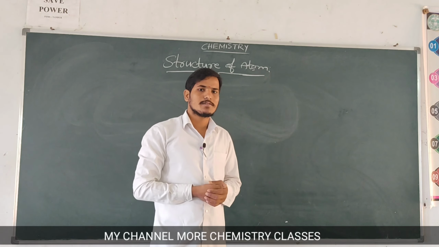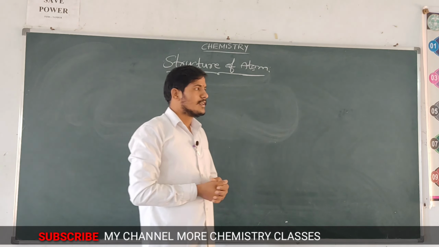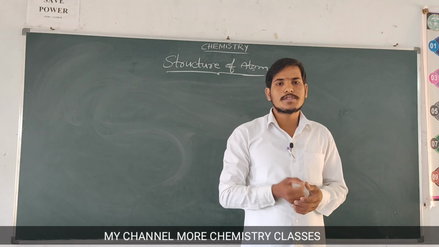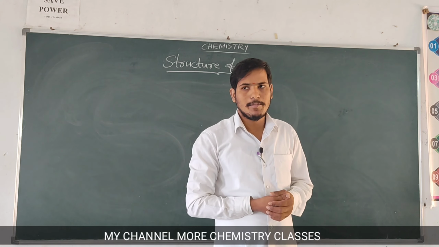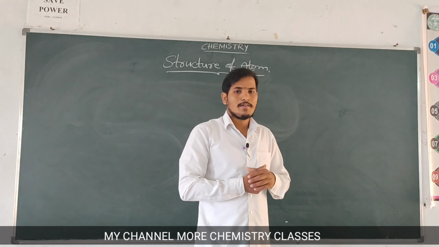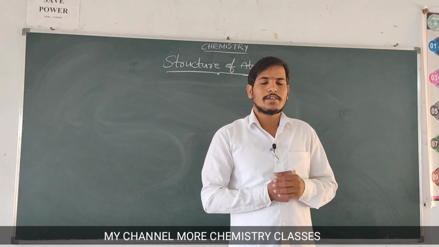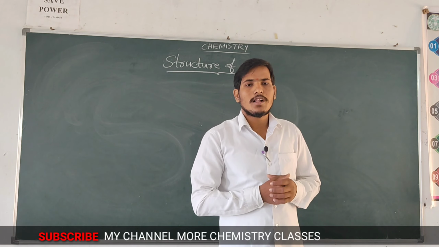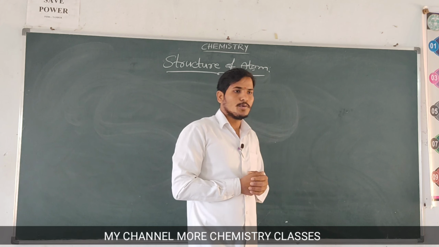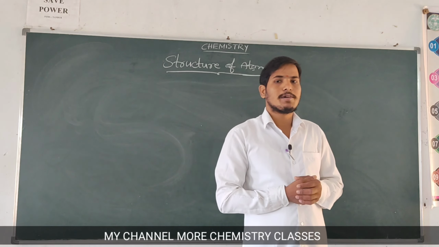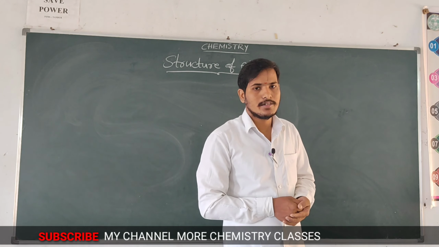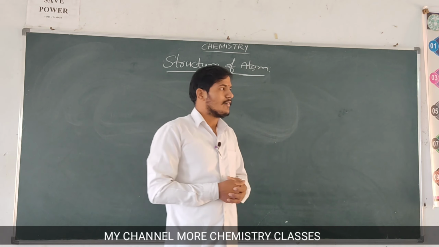I would like to ask three questions. How are atoms arranged in an element? Do all the atoms have the same subatomic particles, and how are the particles arranged in an atom?